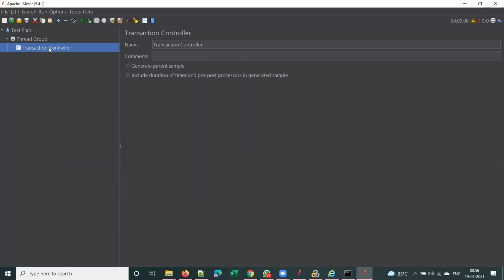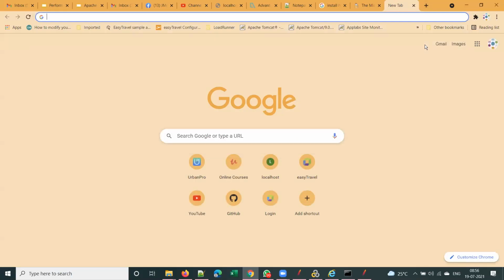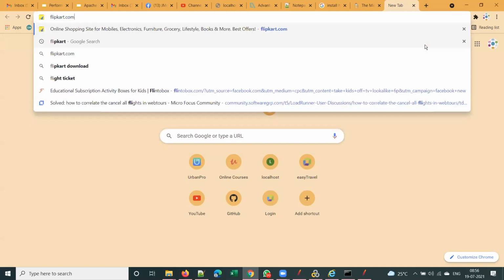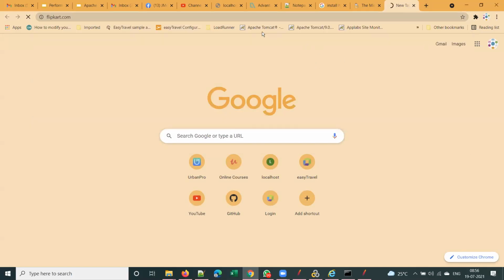First, I hope you remember what a transaction is. What is a transaction, guys? Any user action is called a transaction. What does a transaction contain? Say, for example, you type flipkart.com and send a request to the Flipkart server.